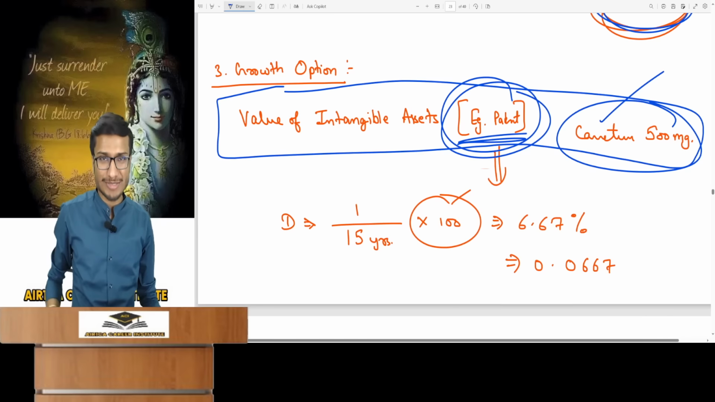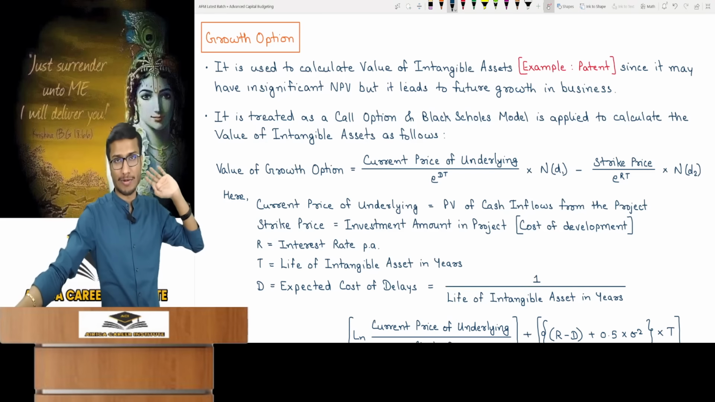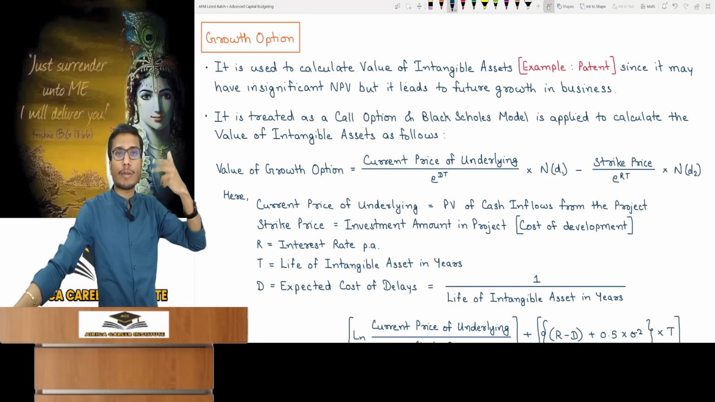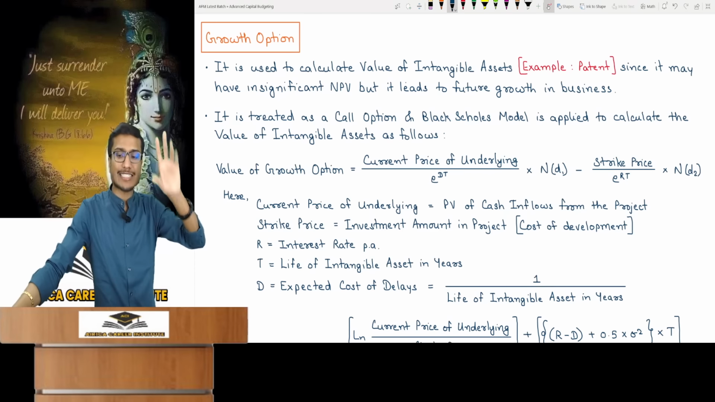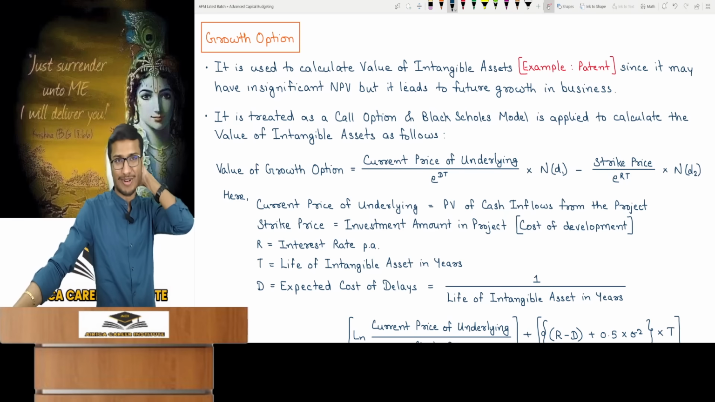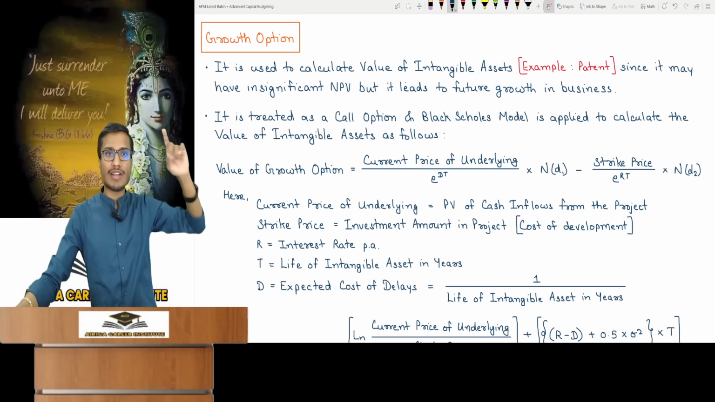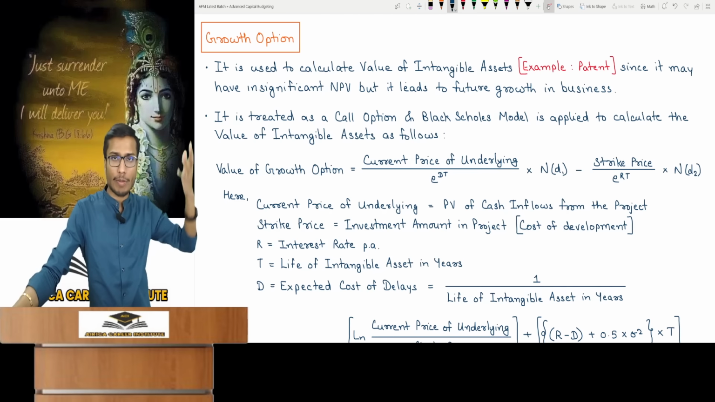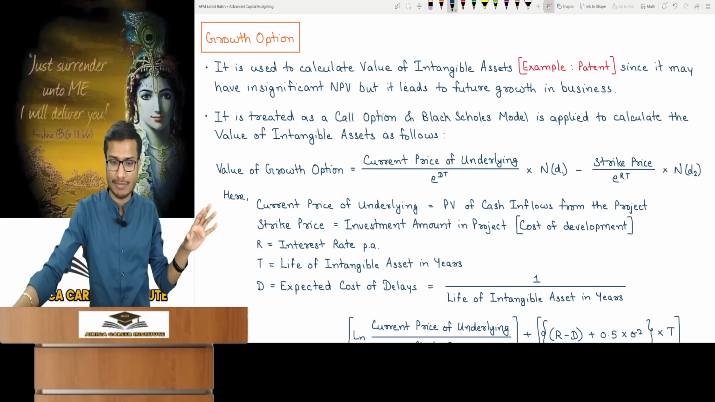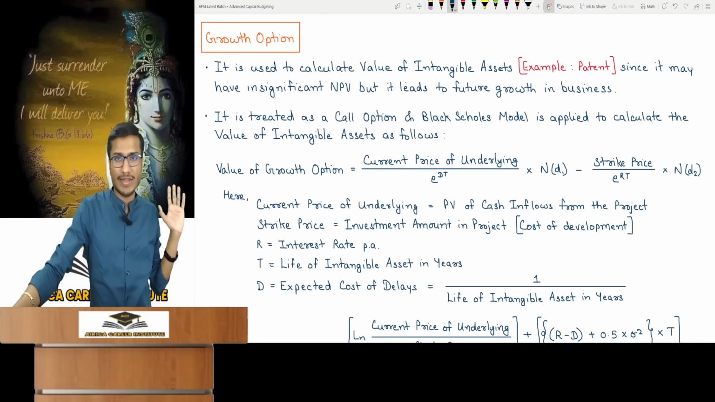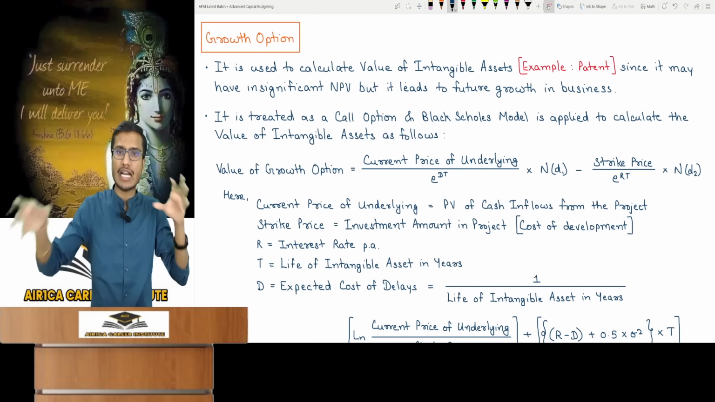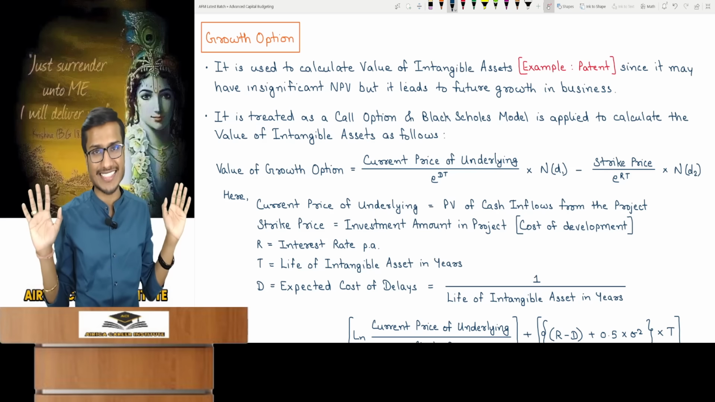For this, the growth option is used and you should have understood it. Now this growth option is treated like a call option. Here you'll apply the Black-Scholes model to find the value of the intangible asset. Until now we have used the binomial model. For the growth model, Black-Scholes applies. The Black-Scholes model was useless there and it is useless here too. This topic lacks exam relevance. This part is even more irrelevant as the Black-Scholes model is applied here.